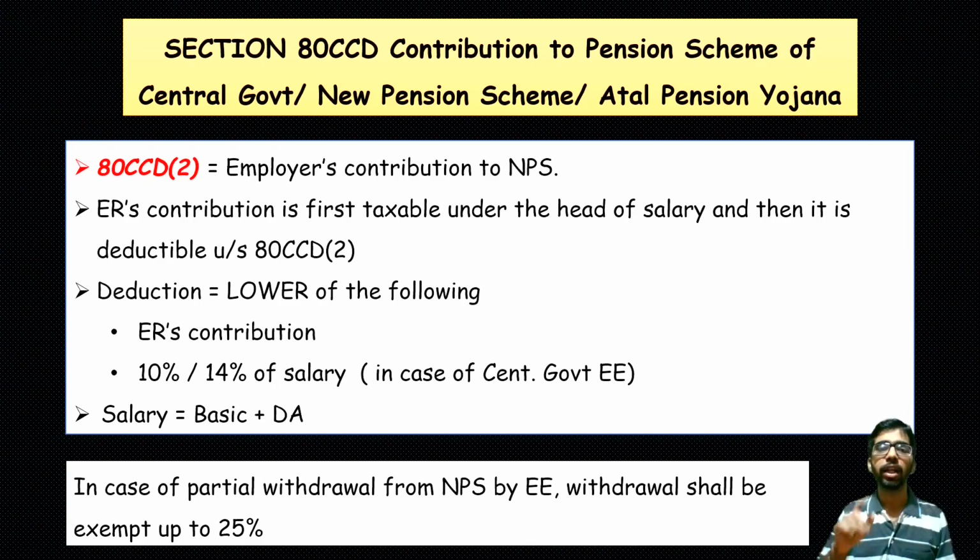This is very important. In case of a partial withdrawal from NPS by employees, the withdrawal shall be exempt up to 25%. In other words, if you withdraw your money from your NPS account, then it is taxed only on the portion of 75% of your contribution. That means 25% will be exempt. Okay, this is a very important clause.